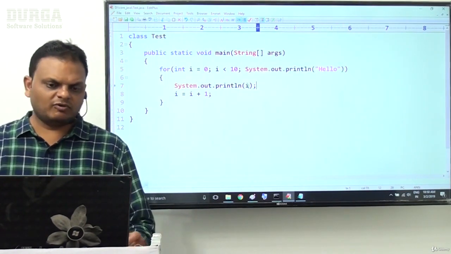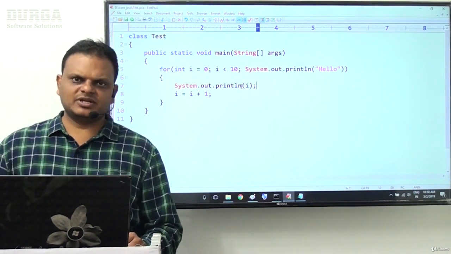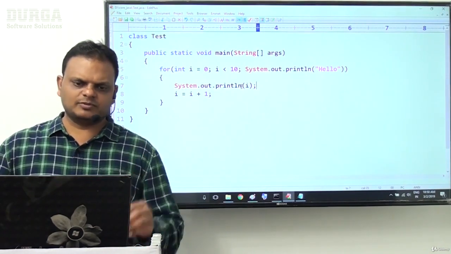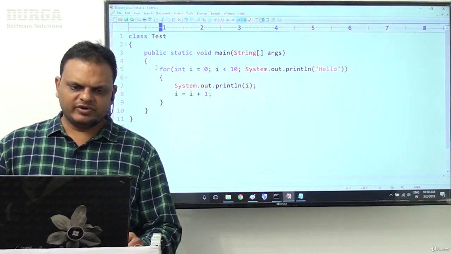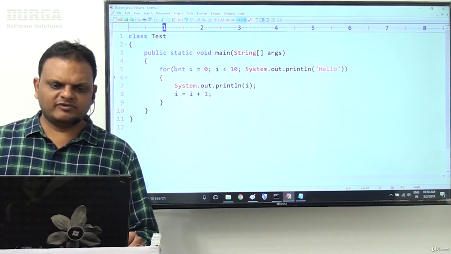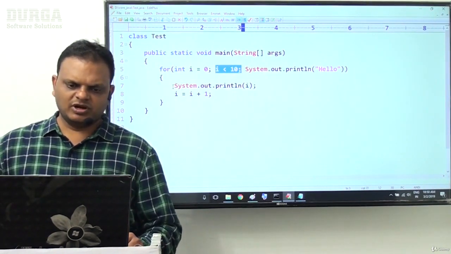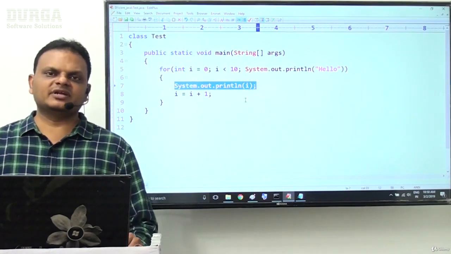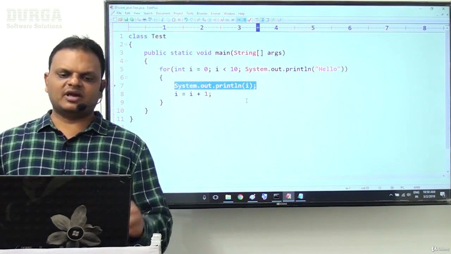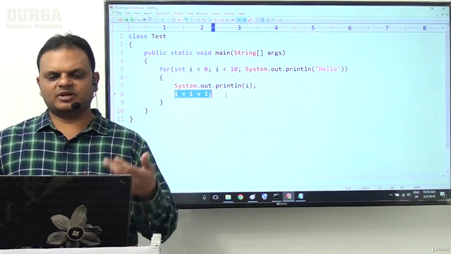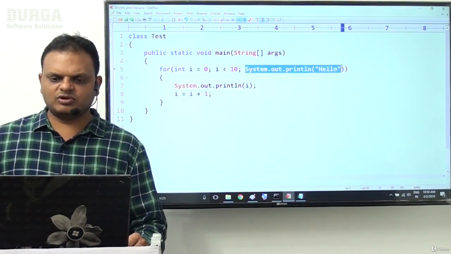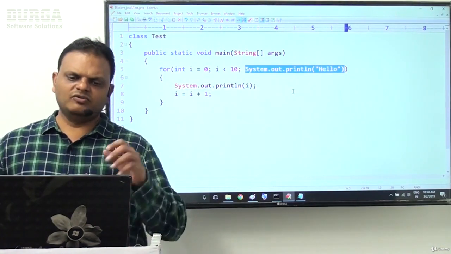Now, what will be the output? No compilation error, it's okay, so definitely we will get some output. When the JVM encounters the for loop, first it goes to expression 1, then expression 2, then the body will be executed. The value we get is 0. Then i = i + 1, so the i value is 1. Next, System.out.println("hello"), hello will be displayed.